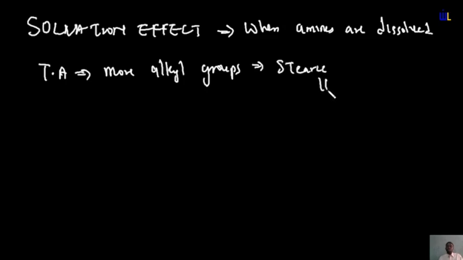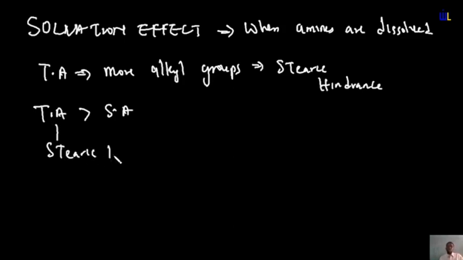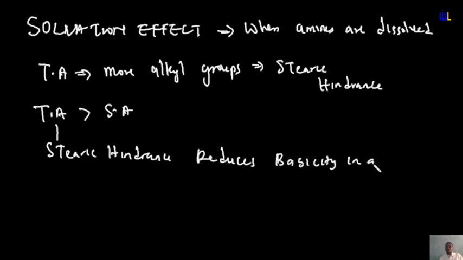A steric hindrance is basically more like an obstruction to the rate of reactivity of a substance as a result of crowding. Originally, tertiary amines should be greater than secondary amines, but steric hindrance, which is caused by overcrowding, reduces basicity in a solution.